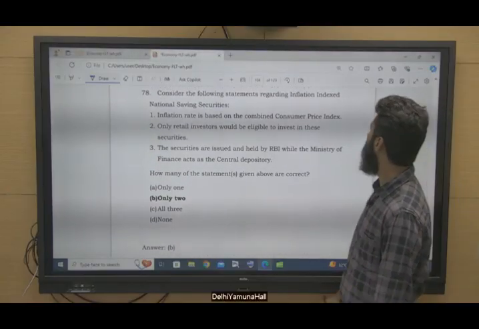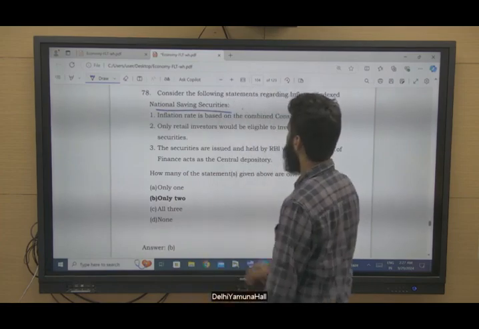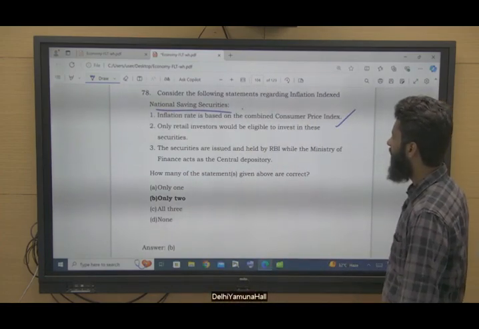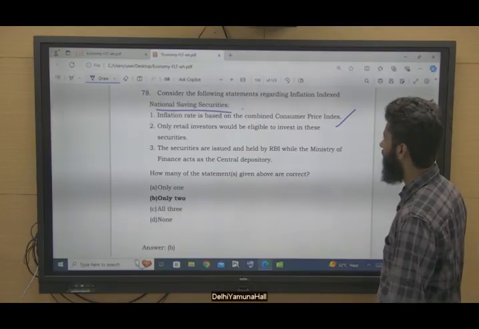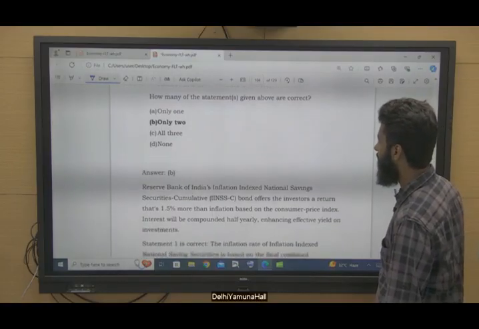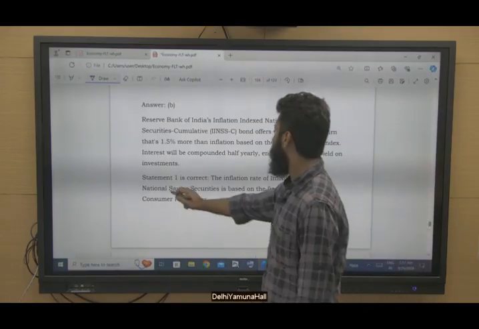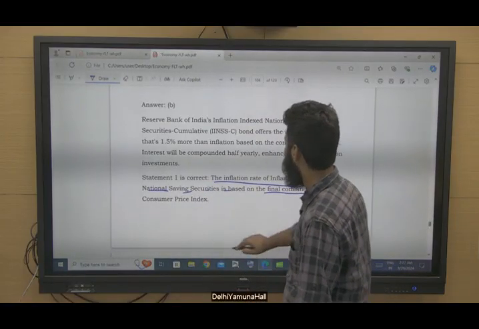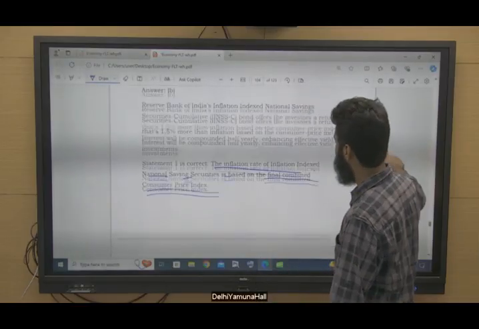Okay. National saving securities. Inflation rate is based on combined consumer price index. Yes. Only retail investors would be eligible to invest in these securities. You can see here, statement 1 is correct. The inflation rate of inflation index national saving securities is based on the final combined consumer price index.